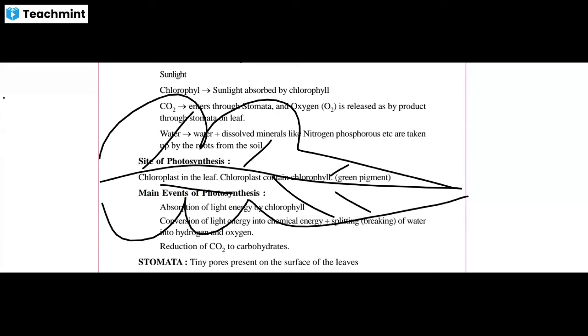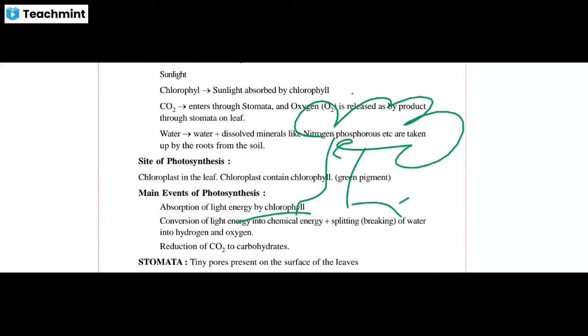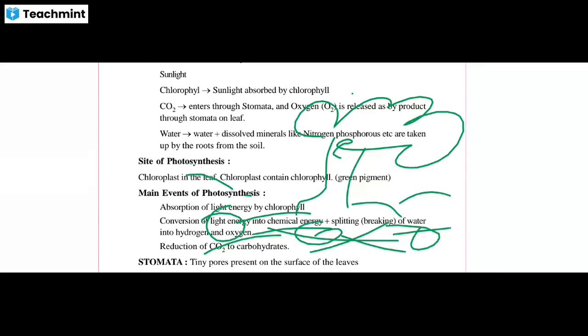Now coming to another point: water and water-dissolved minerals. As we all know, plants take water from the root. From the root they not only take water, they also take nitrogen and phosphorus.